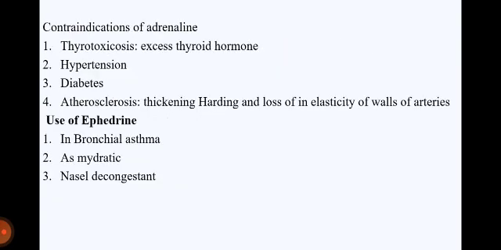Next part is contraindication of adrenaline. That means adrenaline is not used in the following conditions like thyroid toxicosis, that is excess thyroid hormone secretion. Second one is hypertension. Third one is diabetes, and last one atherosclerosis: thickening, hardening, and loss of elasticity of walls of arteries.